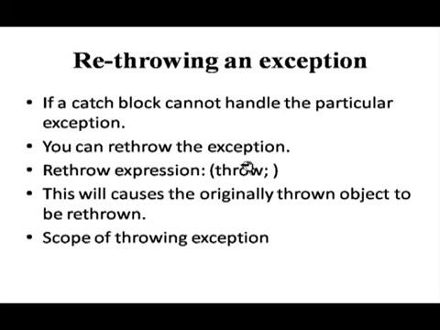It will just throw whatever it is getting again to the parent try block from where it is handled, and this will cause the originally thrown object to be thrown. Okay, this original object or any variable that is originally thrown, it will rethrow it. And the scope of the rethrowing exception: so the throwing exception scope means the parent try block from where this function or method will be called.